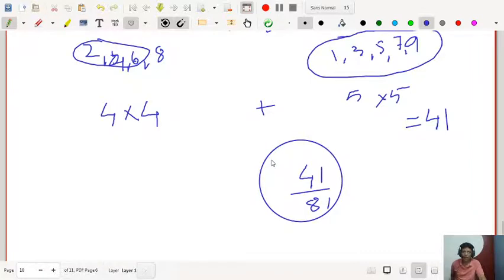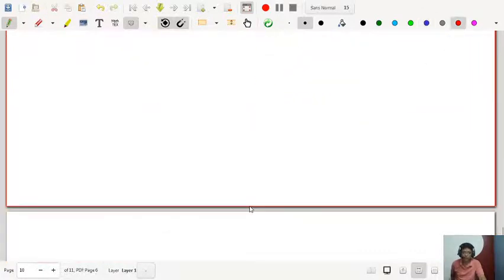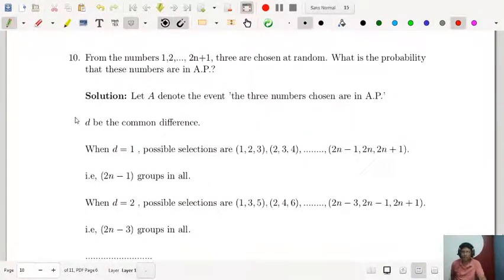Okay. Let us move to the last problem, and that is a very, very important problem. From the numbers 1 to 2n + 1, that is 2n + 1 numbers, 3 numbers are chosen at random. What is the probability that these numbers are in AP?